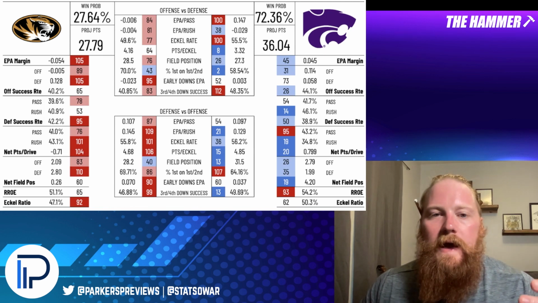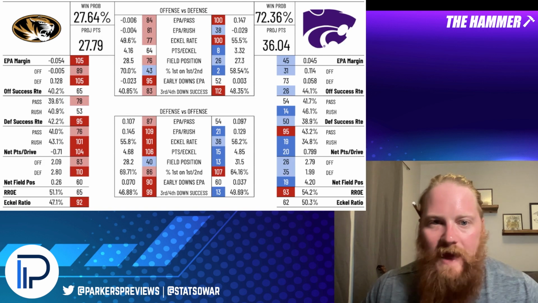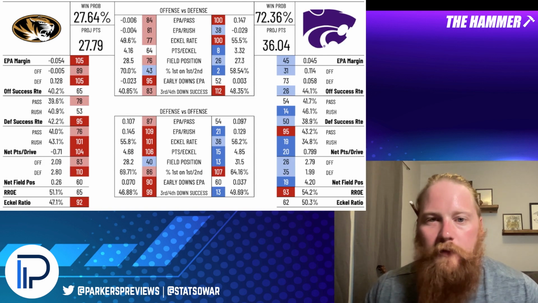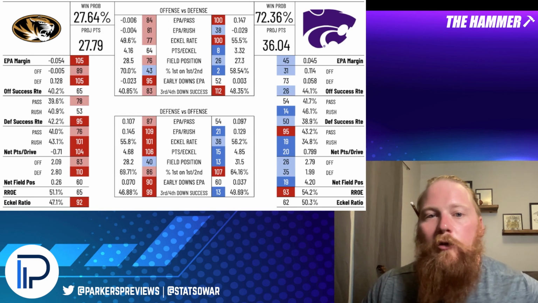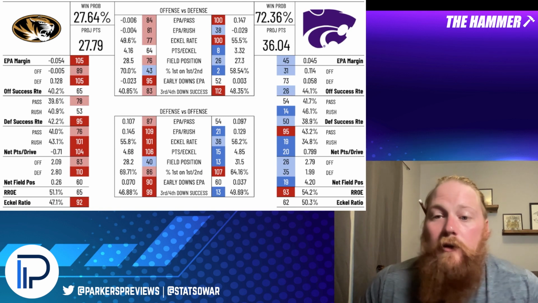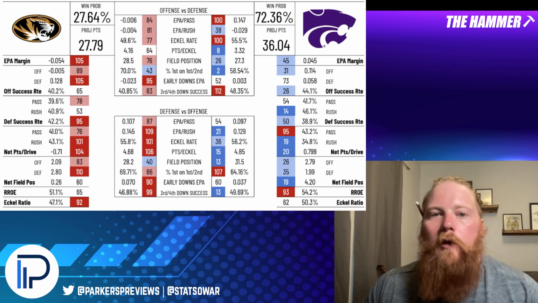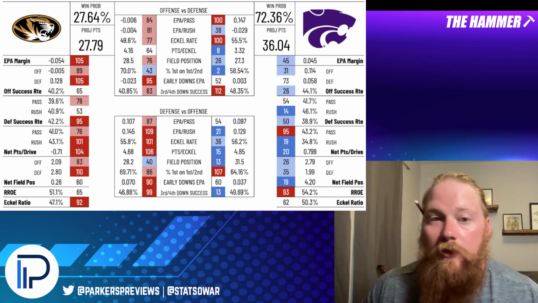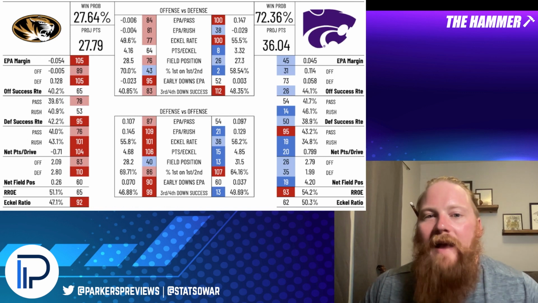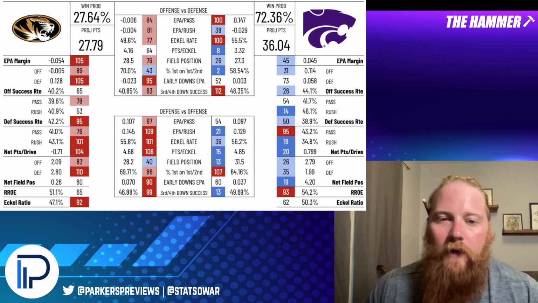So Missouri, 95th on early downs EPA, 83rd, a little bit better on third and fourth down success. So not a lot of success on early downs. They're behind schedule a lot, and then they didn't convert third downs very often. So the percent of first downs on first and second down, how efficient they were at avoiding third down, is high, but that's just because they didn't get a lot of first downs on those third and fourth downs.